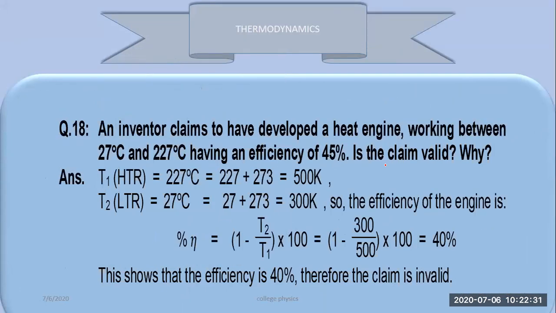An inventor claims to have developed a heat engine working between 27 degrees Celsius and 227 degrees Celsius, having an efficiency of 45%. Is the claim valid and why?